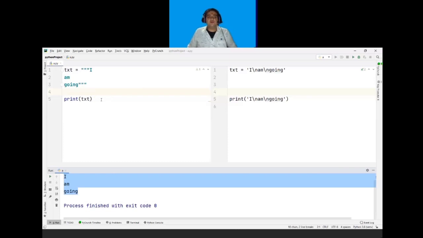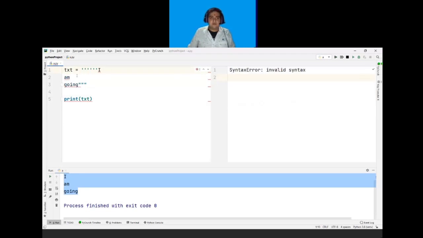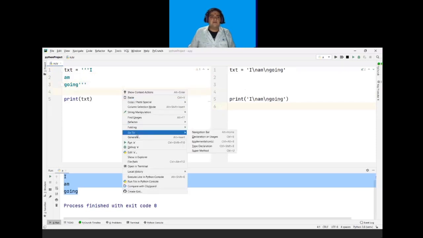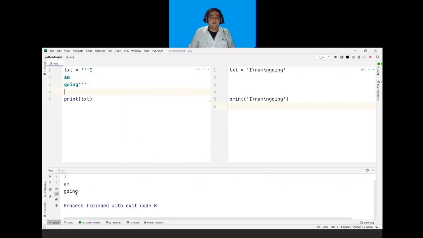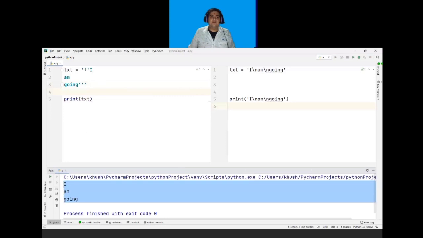We can also use triple single quotes. So I am going. If I run this program again, it will be the same as using the double inverted commas or double quotation marks.